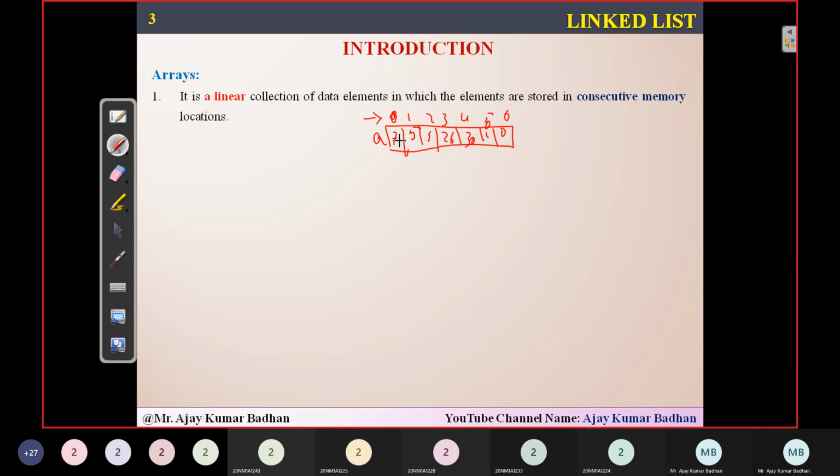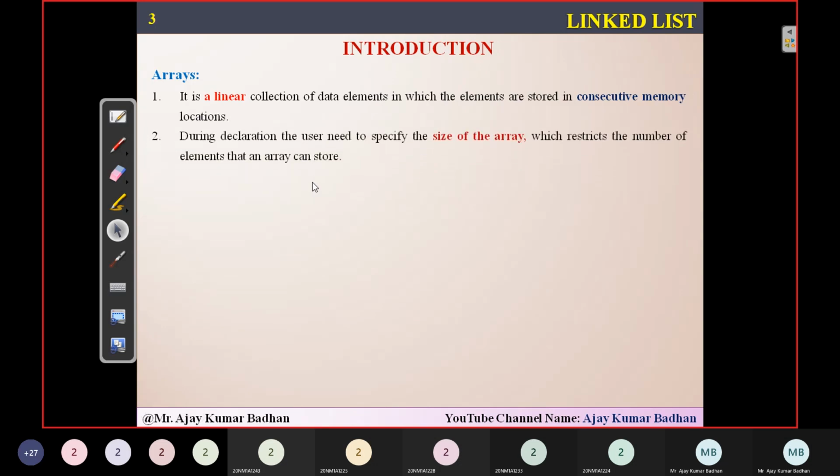You can see here that the 7 is present in location 0. Immediately after location 0, we have another address, which we call 1, and within that address we are storing the next variable. Similarly, after this, we store another variable. That is what we call consecutive memory locations. Consecutive means one after another continuously. So within the system, you should have a continuous memory space like this, where we can store the elements in this particular order. That's why it is called a linear data structure. All the elements we store will be in sequential locations.